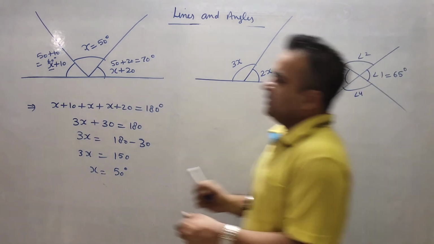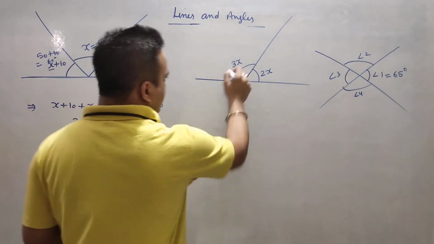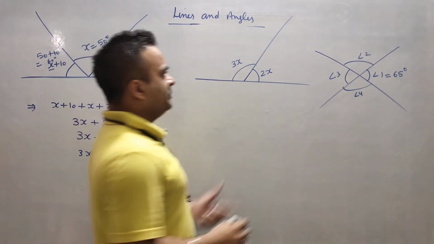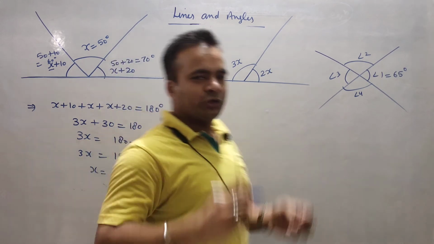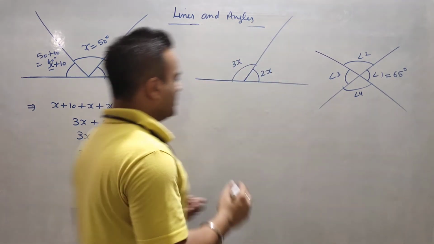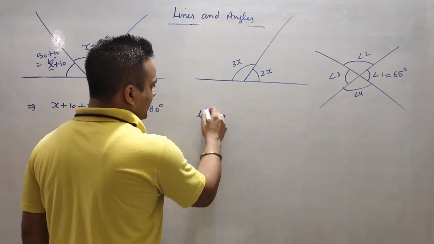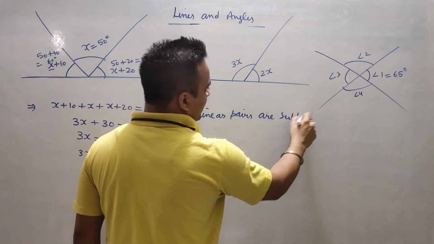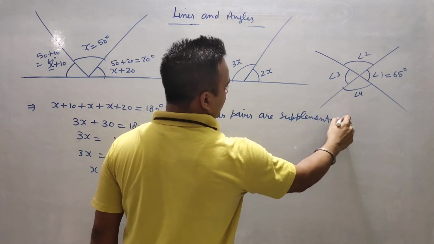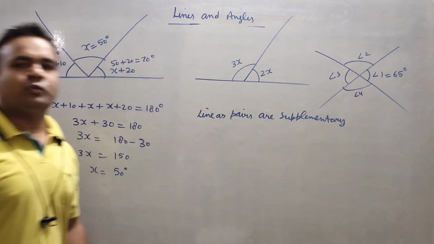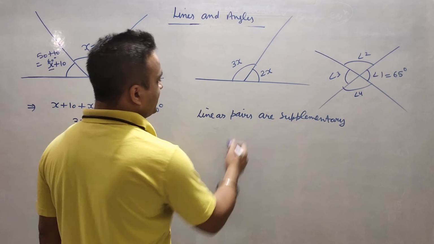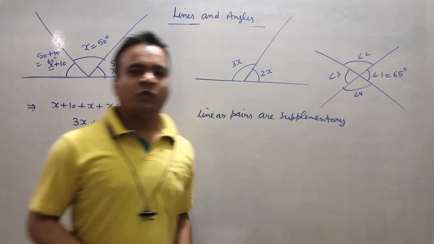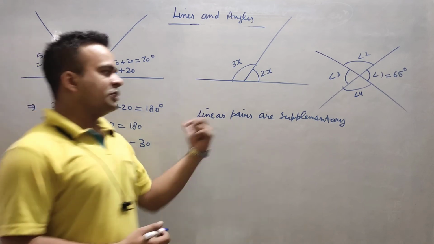Okay, now in the second case you can see that there are two angles which are forming a supplementary angle. Supplementary angle means 180 degree. Okay, one thing is also there. What is that point? Linear pairs are supplementary always, because supplementary says the sum should be 180, but all the supplementary angles cannot be linear pairs, because a linear pair says that they always form a straight line. So the reverse is not true.